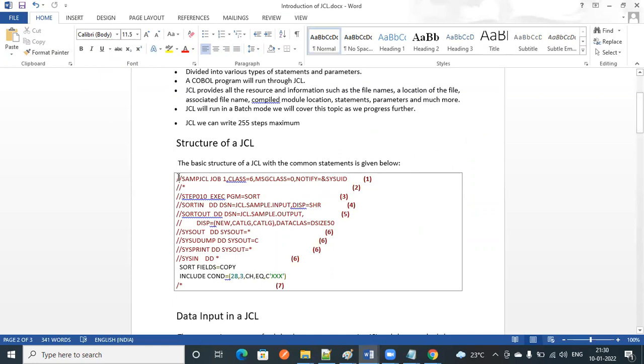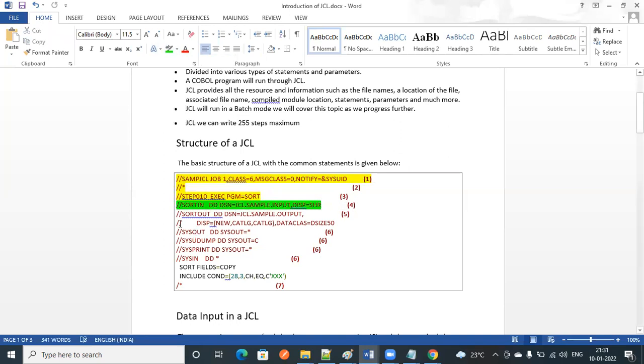So this is the sample JCL for that one. First is the job card. The job card is mandatory for each and every job. And here the step is EXEC PGM equal to SORT. SORT is an inbuilt tool, a utility, which is going to take care of whatever we write. And this is the input file, SORTIN DD DSN. So this is the input file.